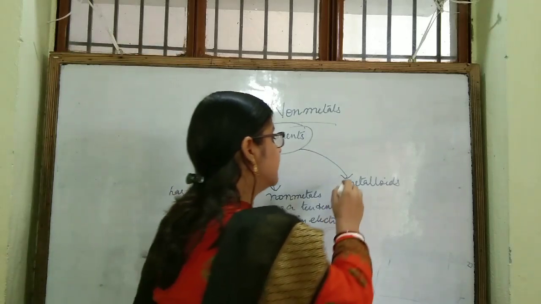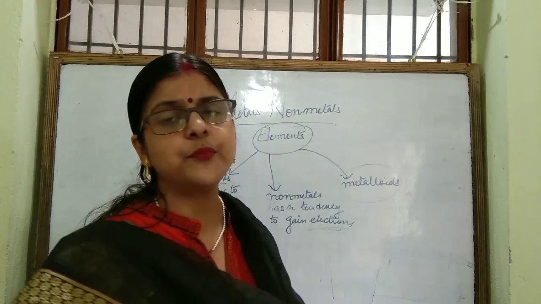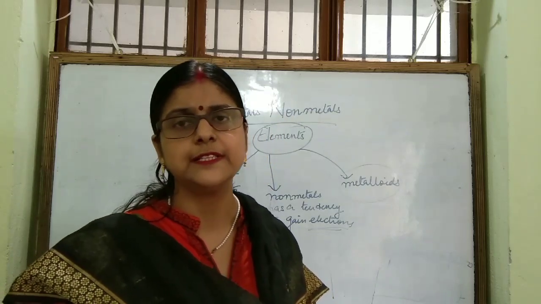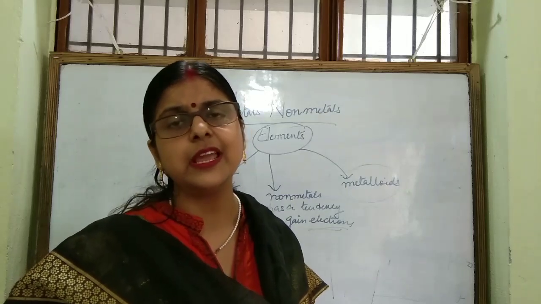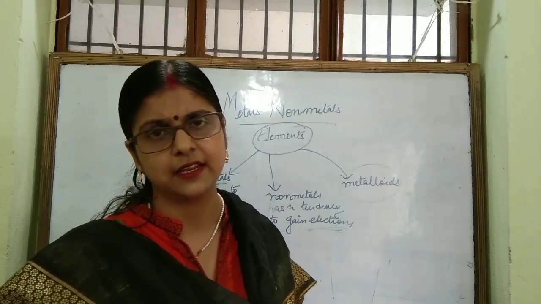Now what are these metalloids? Metalloids have some properties of metals as well as some properties of non-metals. Metalloids generally have 4 or 5 electrons in their valence shell.